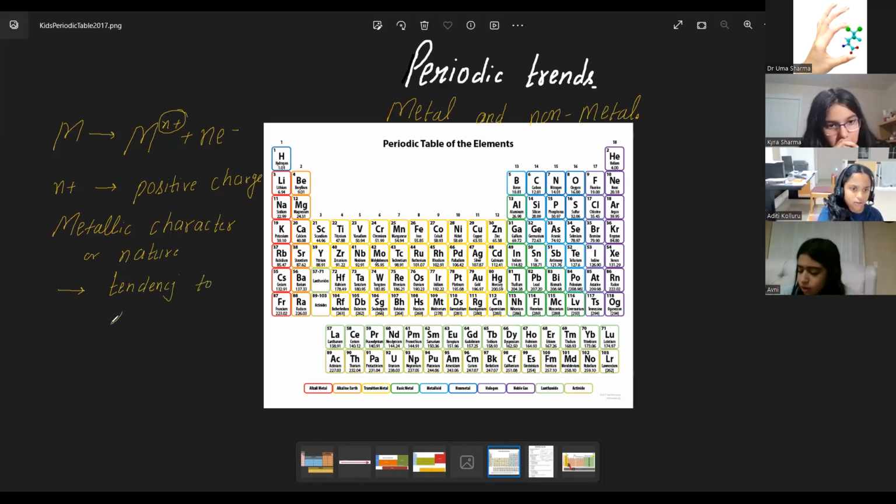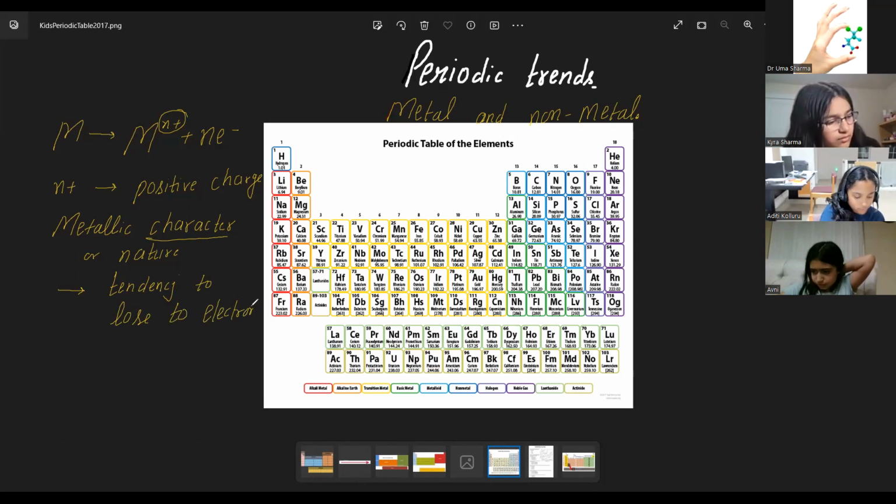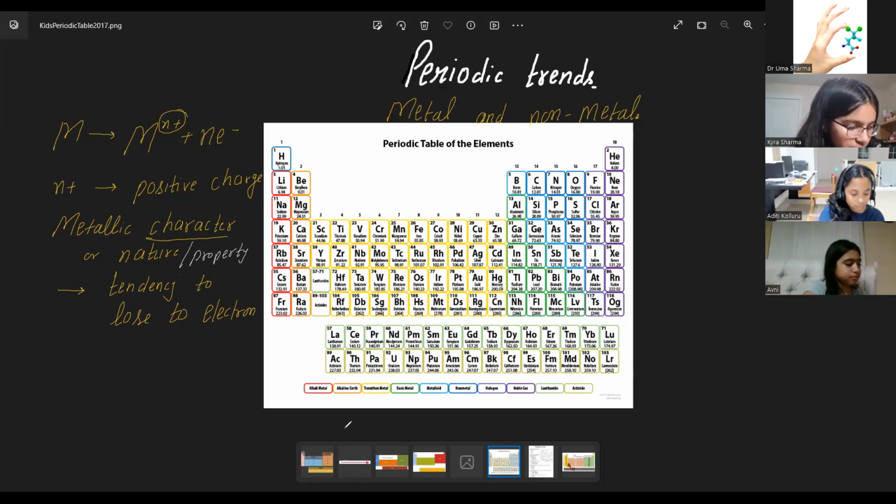You can call it character, nature, or property. So what is metallic property? The tendency to lose electrons. Remember that.